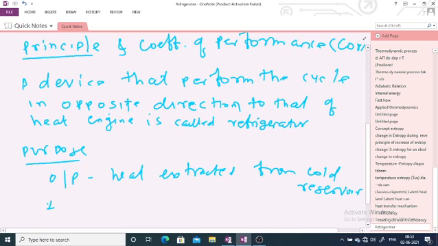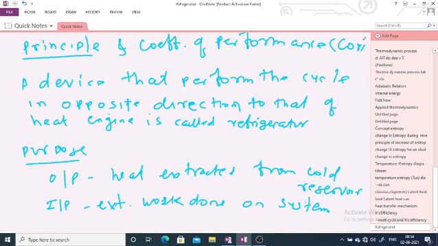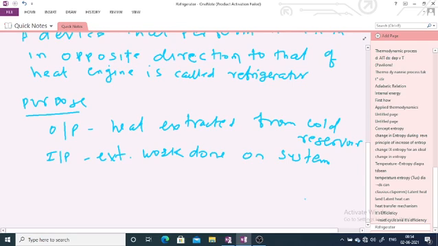So the input for the device is the external work done on the system. Remember, the output is the heat extracted from the cold reservoir, and the input is the external work done on the system.